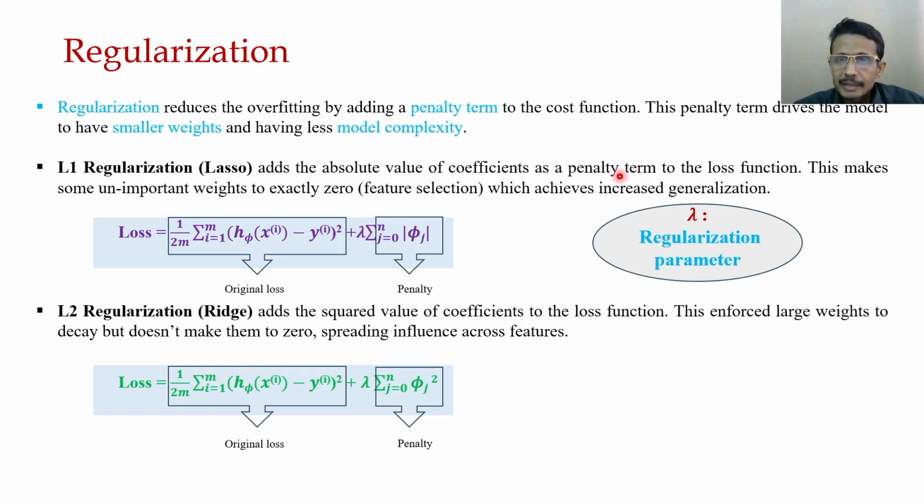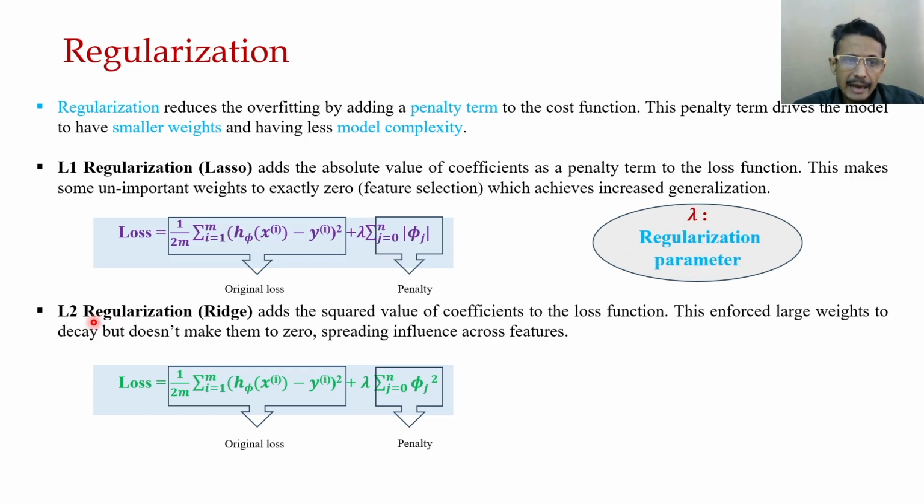So what does this penalty term essentially do? It makes some unimportant weights exactly 0. So it selects some important features and makes some unimportant features exactly 0. And by this we achieve regularization. And this lambda is the regularization parameter.